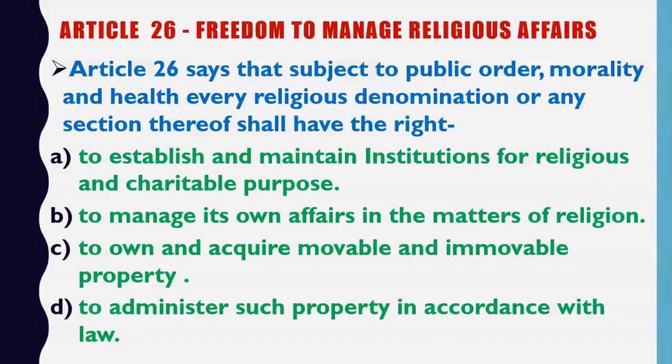So what is the first right? The first right is to establish and maintain institutions for religious and charitable purpose. Now what does it mean? It means that all the religions have the right to establish their institutions and then to manage their institutions. For example, Hindus have the right to establish their temples and then manage their temples. Similarly, Hindus have the right to establish their ashrams and then to manage these ashrams. Similarly, Muslims have the right to establish madrasas and then to manage these madrasas. Means all the religions have the right to establish their religious and charitable institutions and to maintain them.